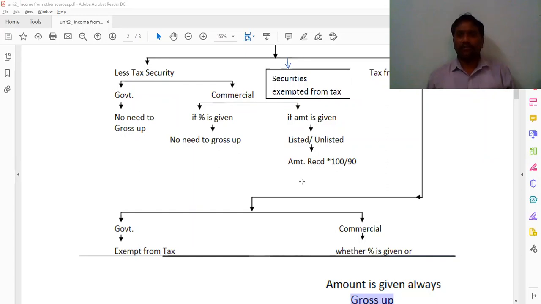And coming to the less tax government, one step. Less tax commercial, listed and unlisted, always one step. These are the points to remember while doing the sums. Once again, listen here. Always the government, one step, whether it is less tax or tax-free government. And coming to the tax-free commercial, listed and unlisted, two steps. Step one, face value into rate by 100, and step two, net interest into 100 by 90. And for tax-free government, one step, face value into rate by 100. Remember these points while doing the sums.